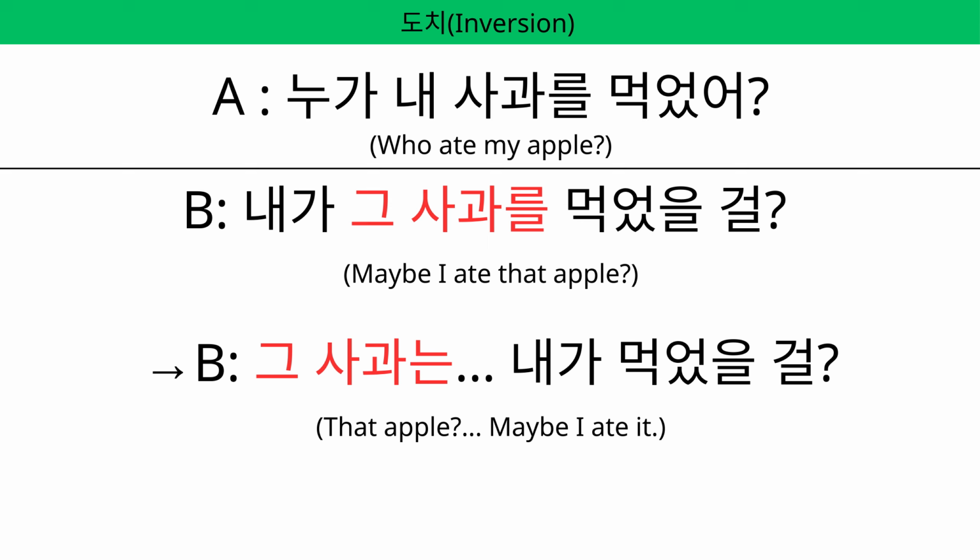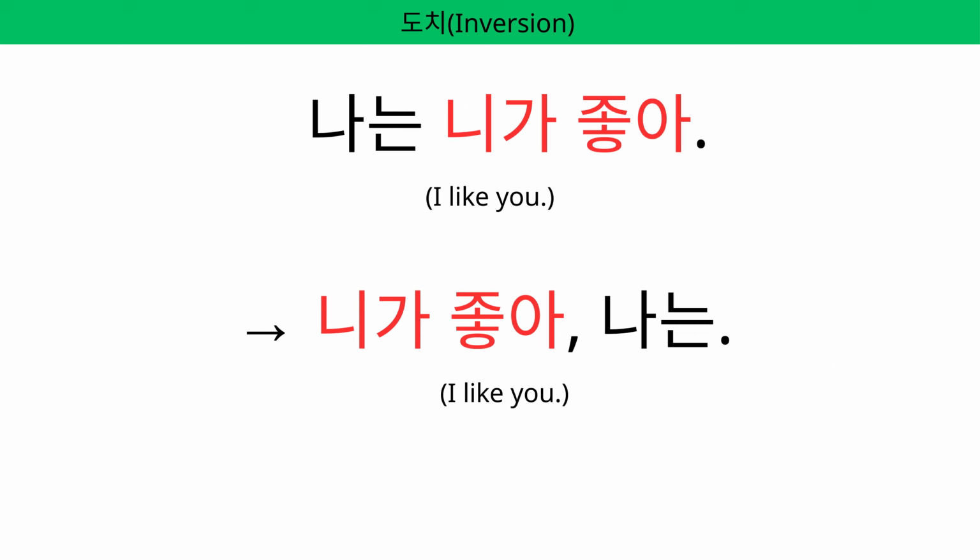누가 내 사과를 먹었어? 내가 그 사과를 먹었을걸? 그 사과는 내가 먹었을걸? The inverted version sounds more playful, like you're joking to avoid getting in trouble. 나는 네가 좋아. 네가 나는 좋아. For this one, I don't know how to translate in English. I would say it's the same. The first one sounds direct and clear, as if you were already planning to confess your feeling. The inverted one sounds like you are very nervous or shy to confess your feelings.